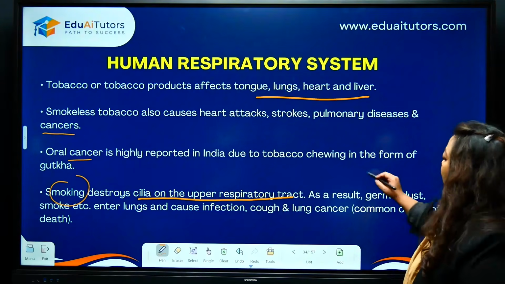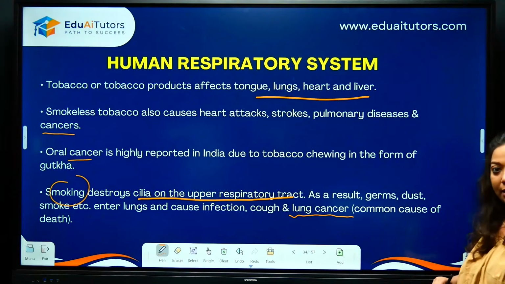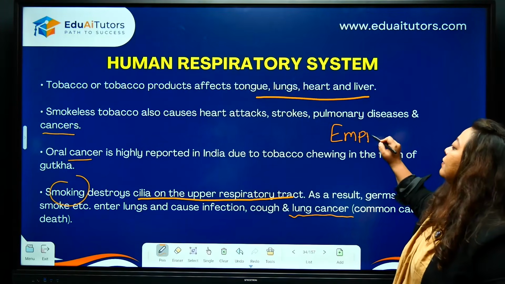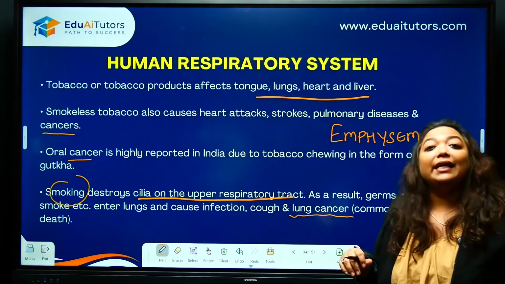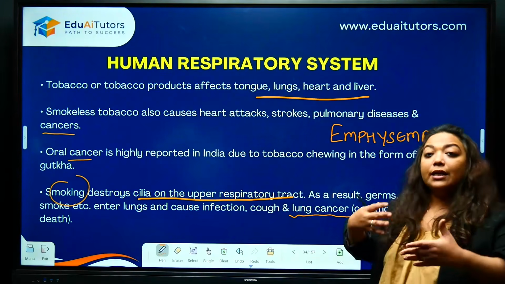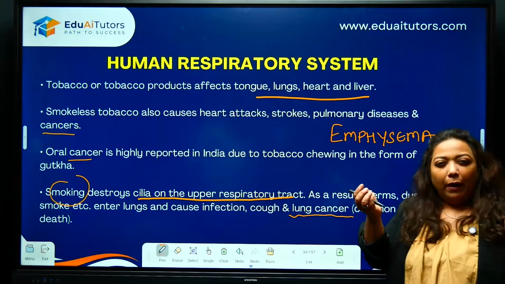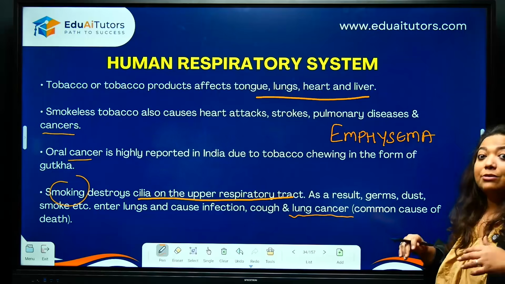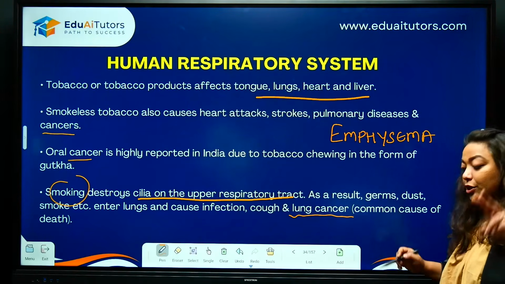Clear? Further, what you are expected to know, in case you are asked what are the diseases that affect the respiratory system, lung cancer, write down lung cancer, and also make a note of this, write this down, emphysema, accumulation of fluid in the alveoli. So if alveoli is filled with fluid, oxygen and carbon dioxide exchange will not take place. Such people will show you purpling of the tips of the fingers, purpling of the lips. Okay, so emphysema, but that's drastic. Okay, so emphysema and lung cancer. Note this down, children. These are the two respiratory disorders.